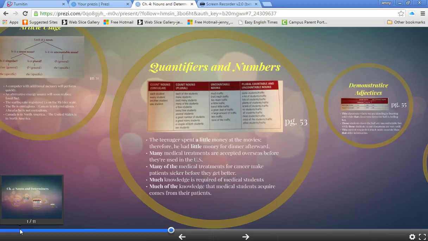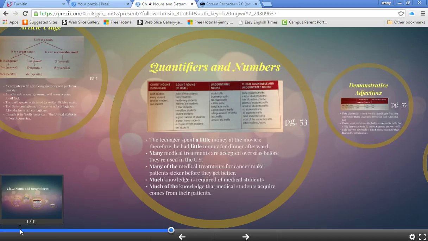The next category of determiners are quantifiers and numbers. So quantifiers, this is on page 53. This is where this chart is from. And you can see that the chart is divided into singular count nouns, plural count nouns, uncountable nouns, and plural countable and uncountable nouns. So for count nouns, singular count nouns, you can use each, every, another, and one. So these are the quantifiers and numbers that you can use with singular count nouns.